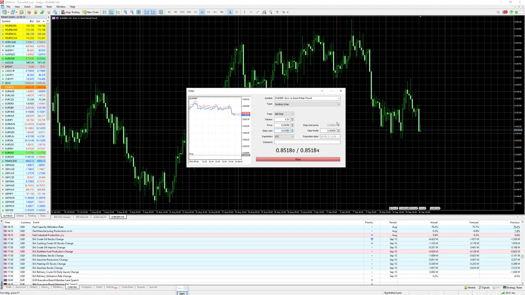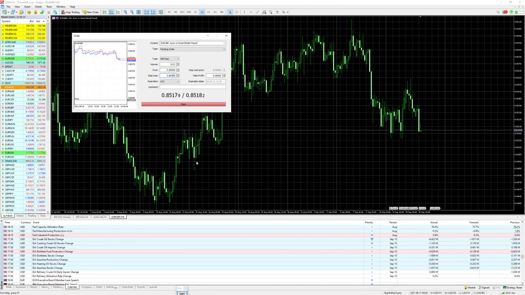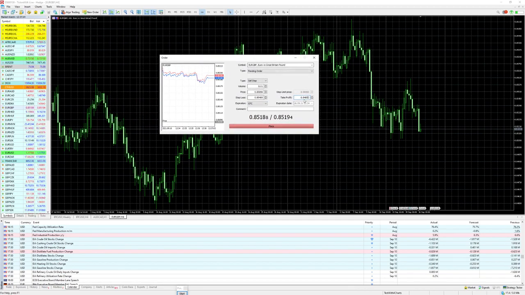0.8540, it's placed, and the next one, for example, is a take profit, and you see here this support level. Maybe it's interesting for you. Yeah, here you have it there. Just place it at maybe 0.8485. Just put it in here, 0.8485, and then it's done for your complete setup with entry, stop, and take profit.